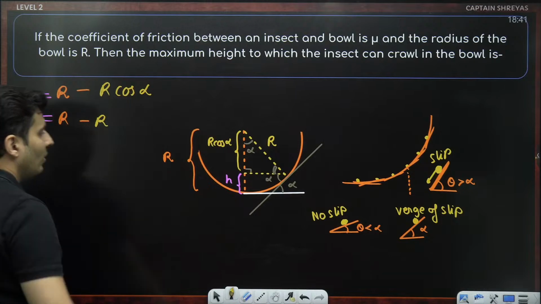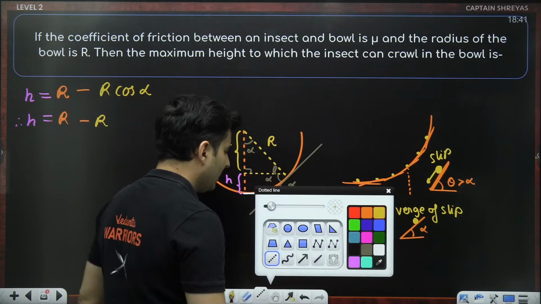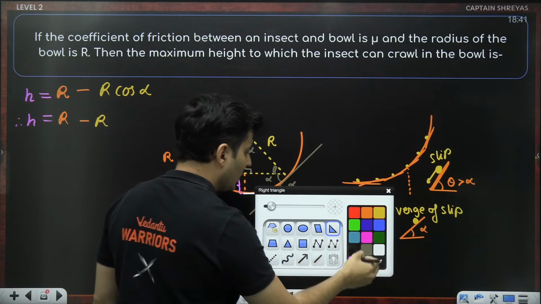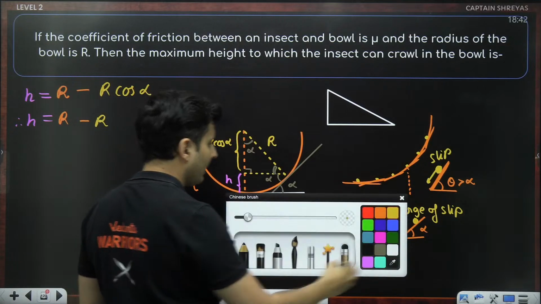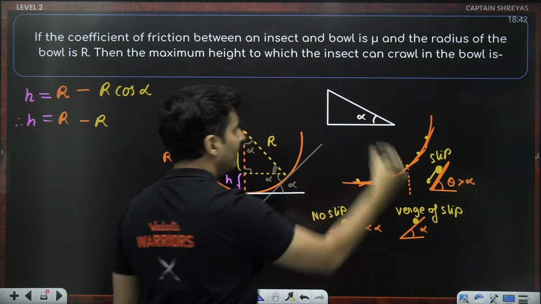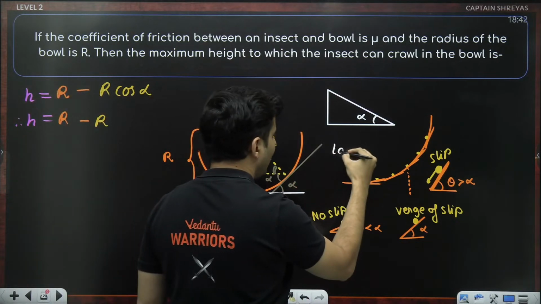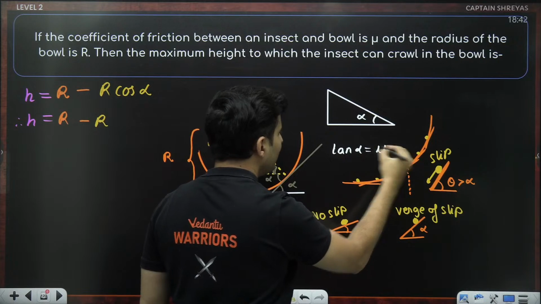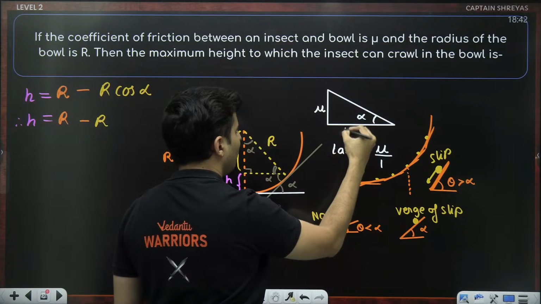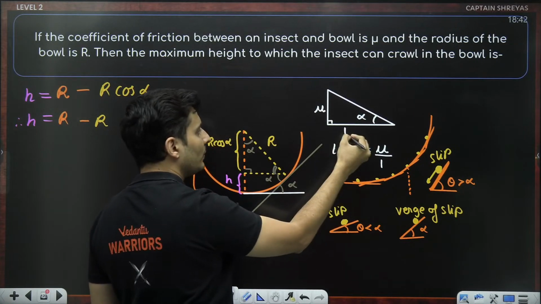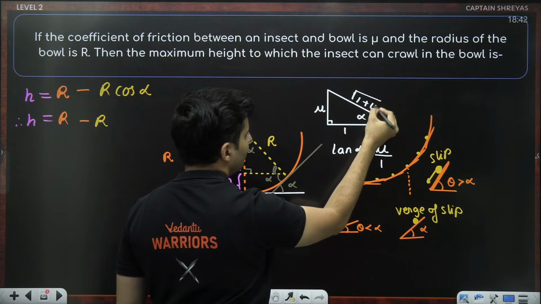You might be wondering what the hell is cos alpha. Don't worry about it. I'll tell you what. Just draw a hypothetical right angle triangle where this angle is alpha. We know what tan alpha is. Tan alpha is mu. That means opposite side by adjacent side is mu. That means the hypotenuse must be root of 1 plus mu square.